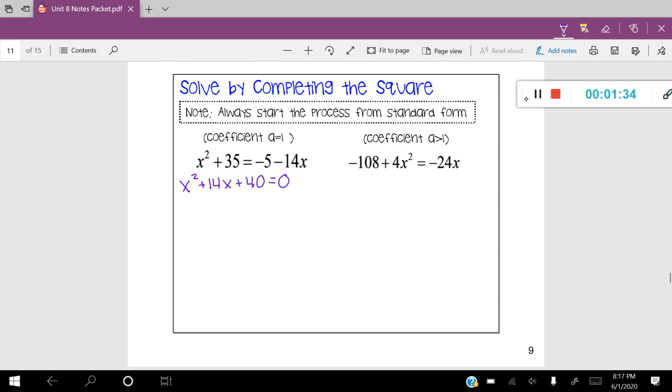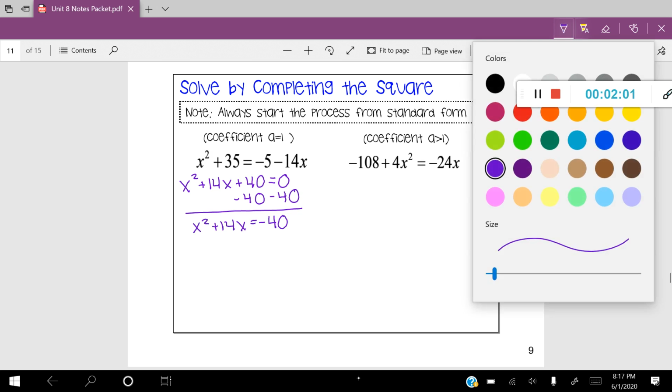All right, now that I'm in standard form, I can go ahead and start the completing the square procedure. Step 1 is to move the c coefficient over to the right-hand side. So I'm going to do that by subtracting 40 from both sides. I'll be left with x squared plus 14x is equal to negative 40. Okay, that's step 1.